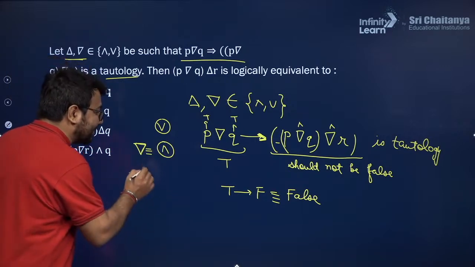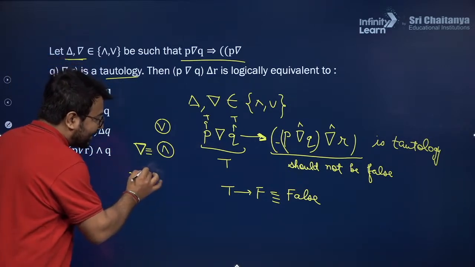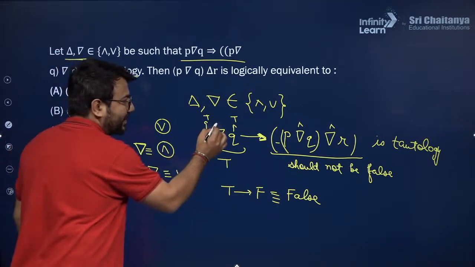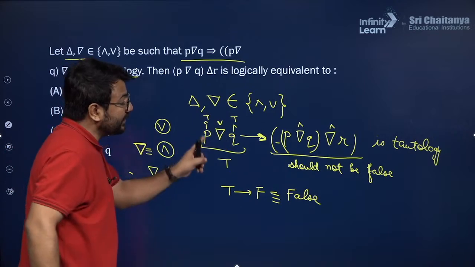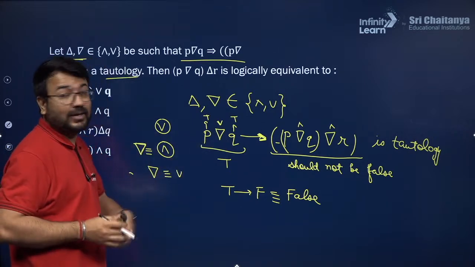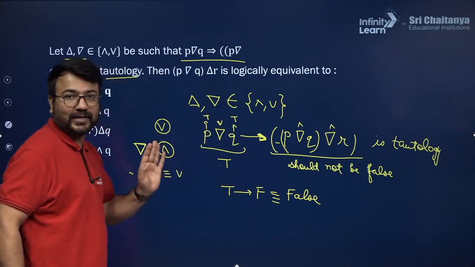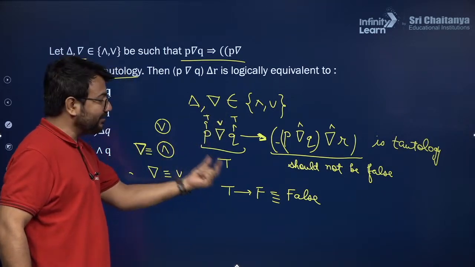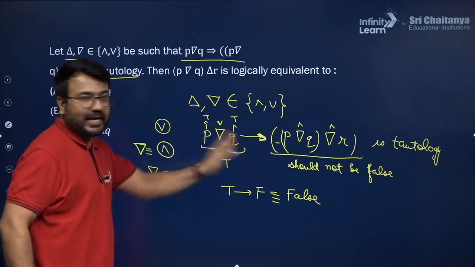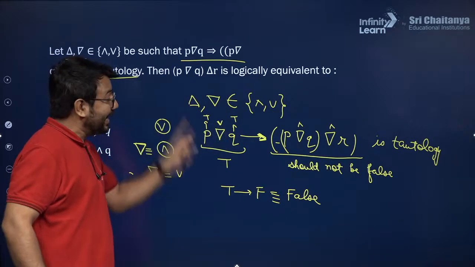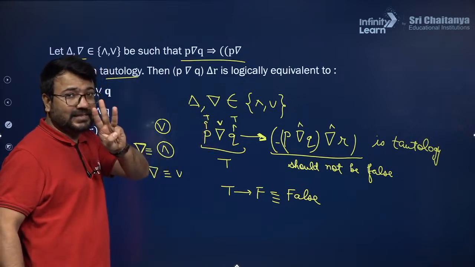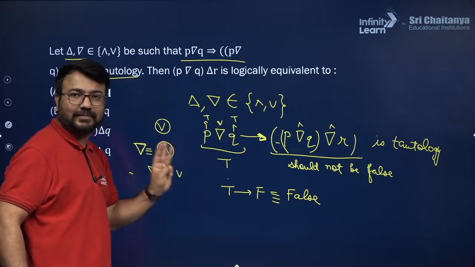Now let us consider the OR operator. If I consider this to be an OR operator, there are many cases of considering the OR operator and getting the result true over here. So T or T will give me a result T. T or F will give me a result T. F or T will give me a result T. So we have three cases for P and Q to make this statement true.